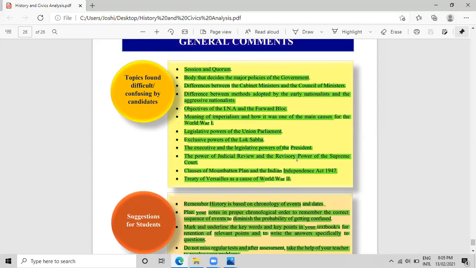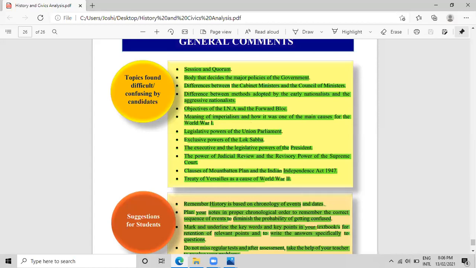These topics are usually less covered when we attempt the papers. We have seen throughout the papers, they always ask for the original jurisdiction and the appellate jurisdiction, but these points are less likely to be covered, so make sure you are thorough with them. When you visit the PDF of this analysis of pupil performance, all we have to concentrate on are the topics which tend to be difficult or confusing for students. These topics need to be clear enough.